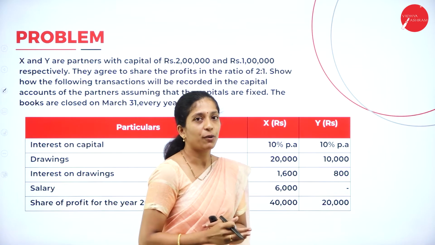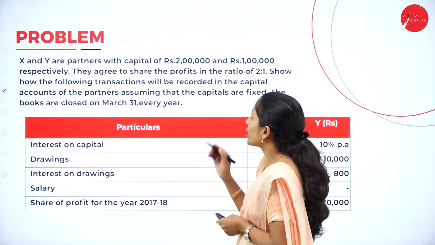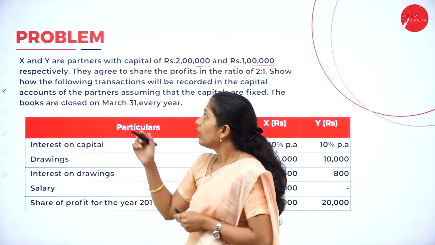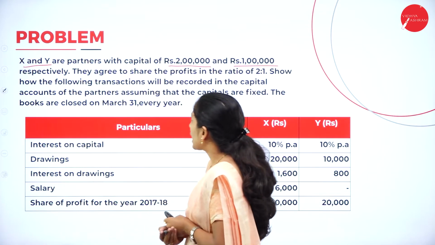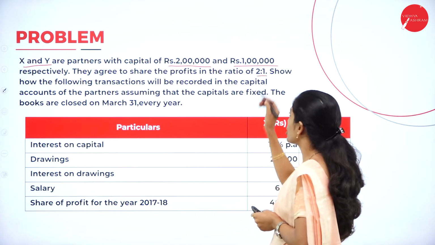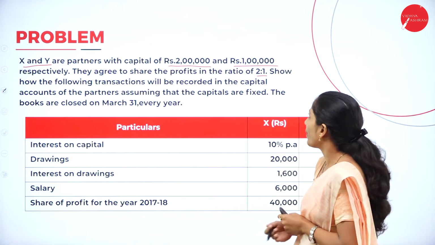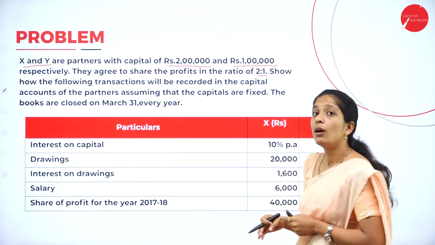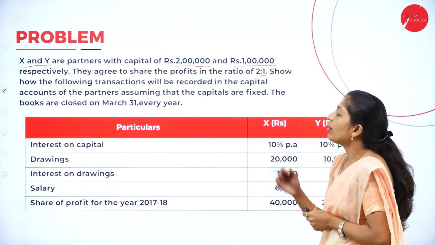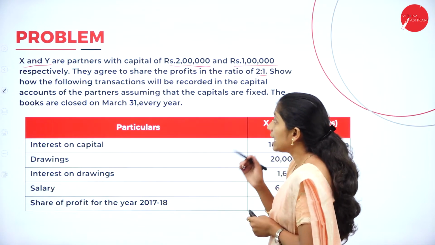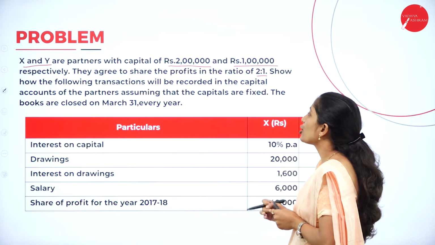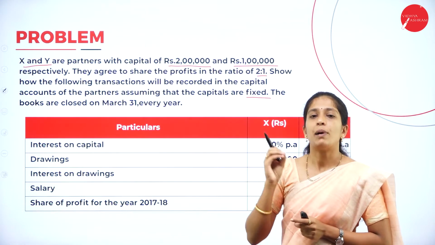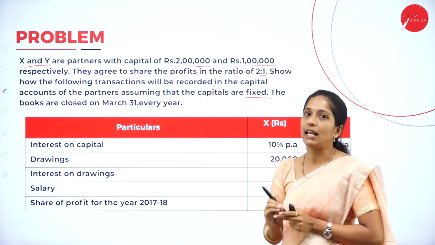So this is a very simple problem. X and Y are partners with capital of rupees 2 lakh and rupees 1 lakh. They agree to share the profit in the ratio 2:1. So they have given X and Y as partners, they have given their capital, and they have given their profit sharing ratio. Show how the following transactions will be recorded in the capital accounts of partners, assuming that the capitals are fixed. So here they have directly asked us to maintain partner's capital account under fixed capital method.